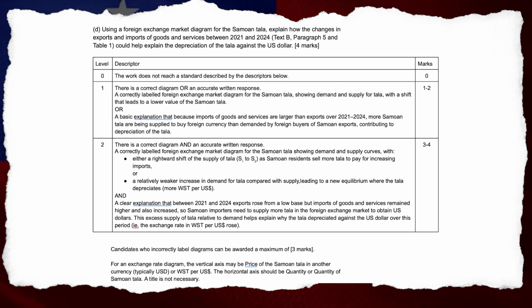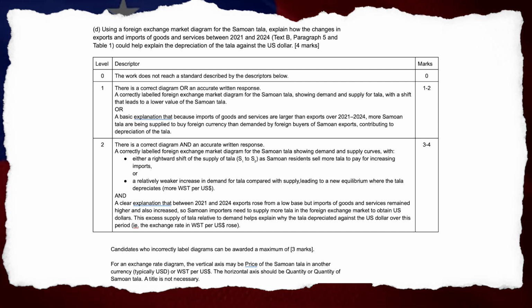This excess supply of tala relative to demand helps explain why the tala depreciated against the US dollar over this period, i.e., the exchange rate in WST per US dollar rose. 3 to 4 marks. Candidates who incorrectly label diagrams can be awarded a maximum of 3 marks.